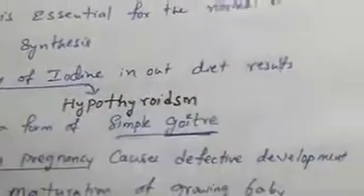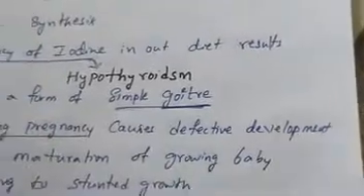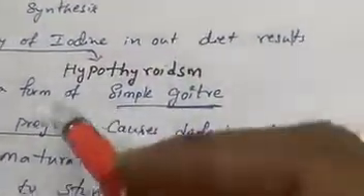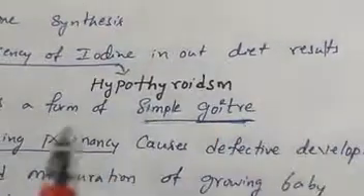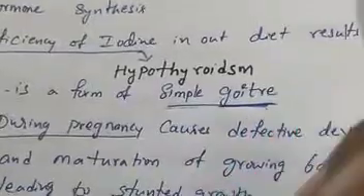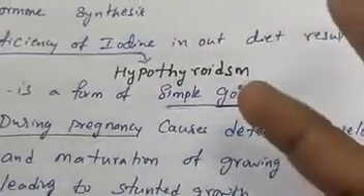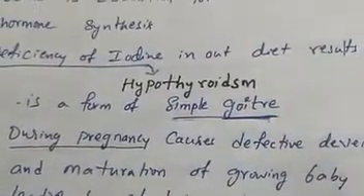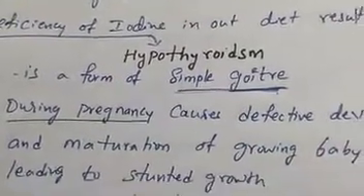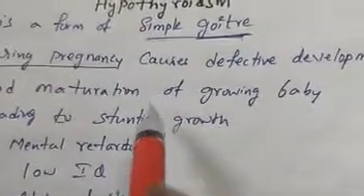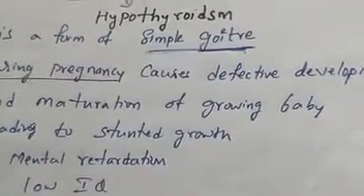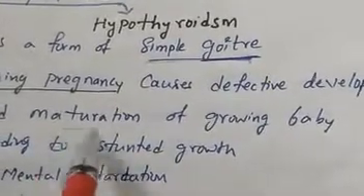So hypothyroidism, low secretion of thyroid hormones there. So simple goiter is a result of that hypothyroidism, a form of hypothyroidism. If a person suffering from simple goiter is pregnant, that leads to some effects, like the maturation of the growing baby will be defective.